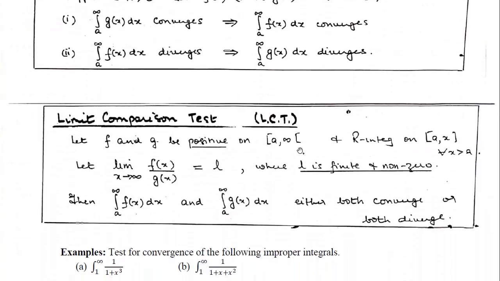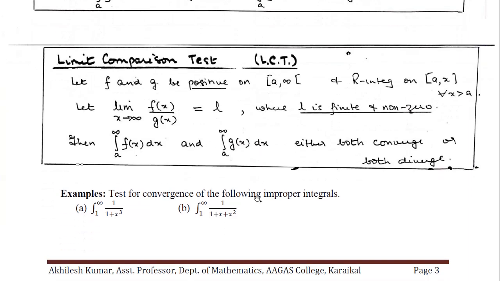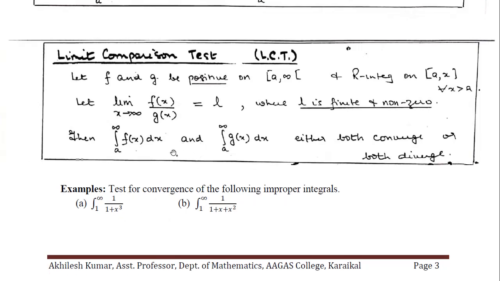Same way we can have the limit comparison test, just like infinite series. If we have two positive functions which are Riemann integrable over the subintervals a to x, then if we have this limit, exactly the way we had the limit of a_n upon b_n, here it is the limit of f(x) by g(x). If this is a finite, non-zero real number, then both the integrals are together convergent or together divergent. So you can do these questions using this, because now you know the result that the integral from 1 to infinity of 1 by x cube, because the power p equal to 3 is more than 1.